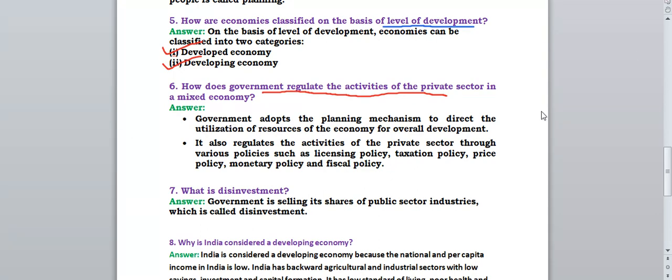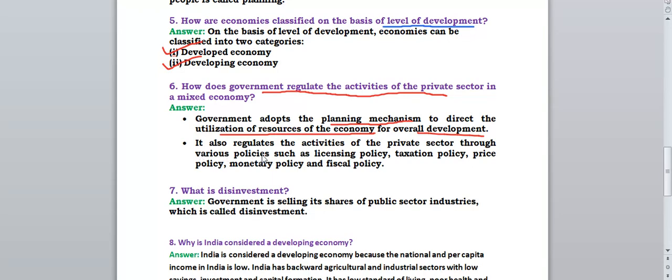First point is, government adopts a planning mechanism to direct the utilization of resources of the economy for overall development. Means the government will make some planning, will make some rules, to use the resources of the economy for development, right?